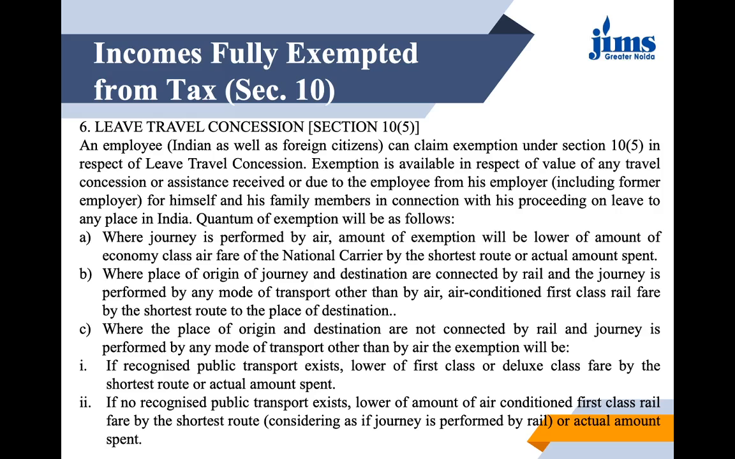Second, where the place of origin of the journey and the destination are connected by rail and the journey is performed by any mode of transport other than by air, the air-conditioned first class rail fare by the shortest route to that particular place of destination would be counted. Third, where the place of origin and destination are not connected by rail and the journey is performed by any mode of transport other than air, then the exemption would be in these two forms.